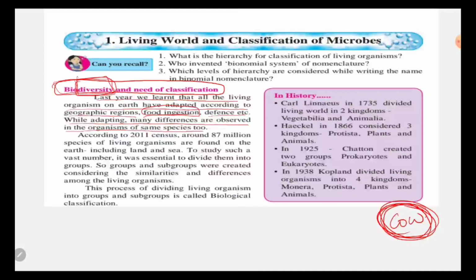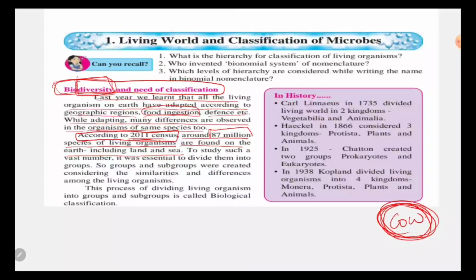According to the 2011 census, and today it is 2021, so this census is 10 years old, in 2011 there were around 87 million species of living organisms found on the earth, including land and sea. Definitely, after 10 years, the number must have increased; it must be more than 87 million.